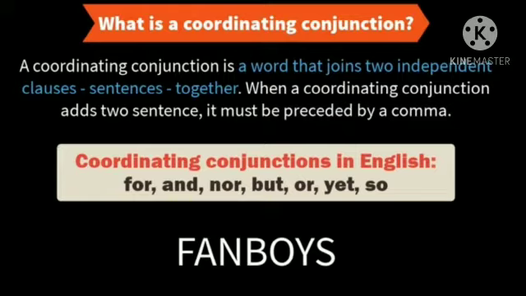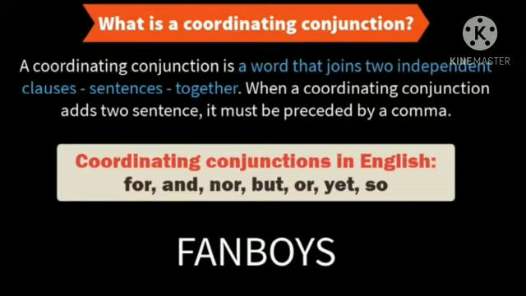It means that when we join two independent clauses by a coordinating conjunction, then we must place a comma before the conjunction. Few coordinating conjunctions in English are for, and, nor, but, or, yet, and so.